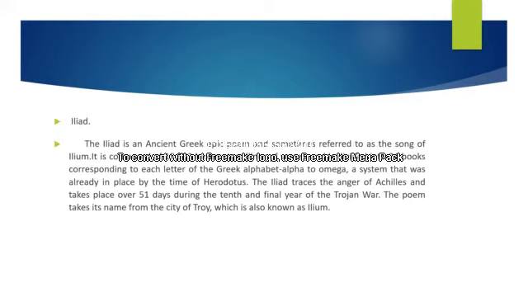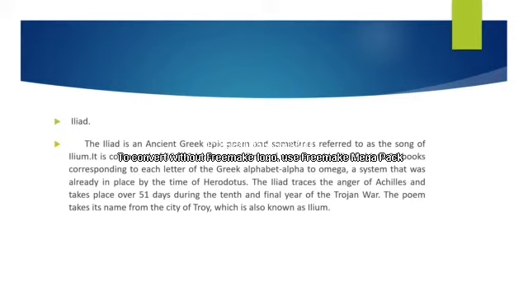Then, the next one is the Iliad. The Iliad is one of the famous works written by Homer. The Iliad is an ancient Greek epic poem, sometimes referred to as the Song of Ilium. Ilium is a place.